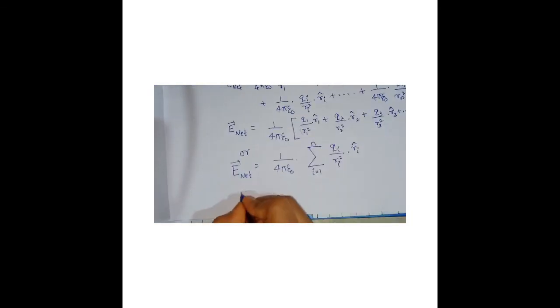Okay, so that's it. Now what is ri? We can mention it at the end of this equation, where ri cap is what? Unit vector. What it does, it gives the direction of electric field vector Ei. Simple. Okay, so this is the derivation of the resultant electric field by applying the principle of superposition.